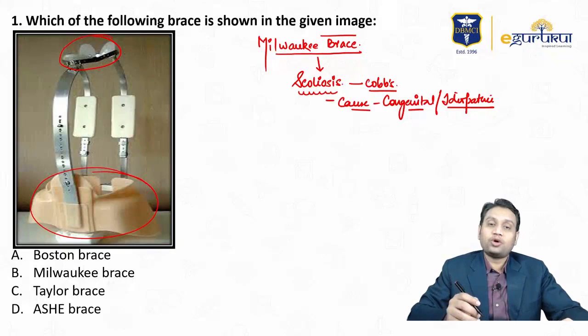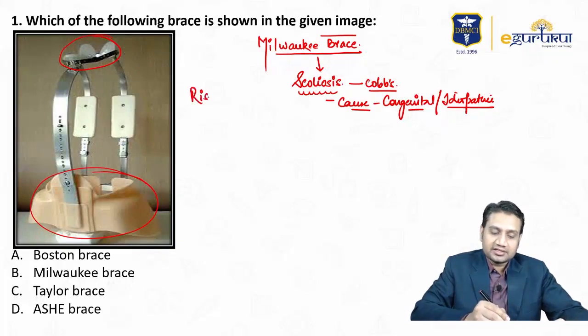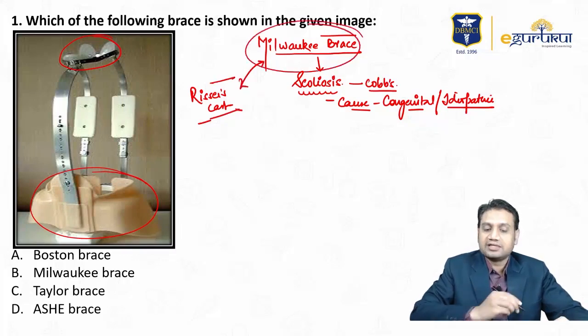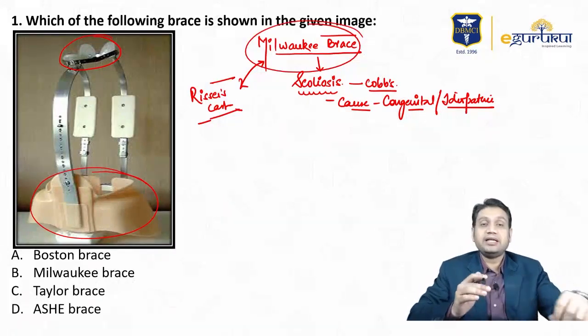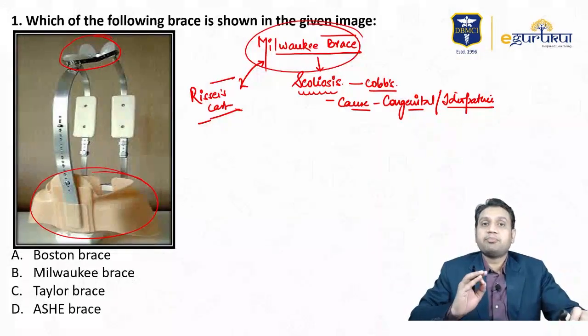And if you go back to the All India exam, they have already asked about Risser's cast, right? So Risser's cast and Milwaukee, these are used for scoliosis. The Milwaukee image was given in the exam this time, right? So certain topics remain important, please go through them thoroughly, properly, and definitely you will be easily able to crack the questions, okay?